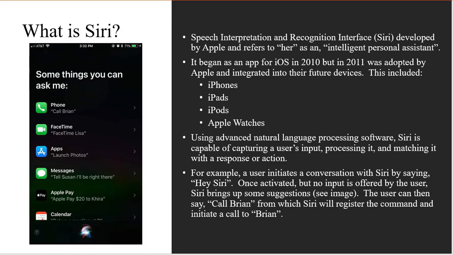Siri is an acronym short for Speech Interpretation and Recognition Interface. This intelligent personal assistant began as an app for iOS in 2010, but was quickly adopted by Apple in October of 2011. Beginning with the iPhone 4S, all Apple devices since 2011 incorporated Siri into their software. Using natural language processing software, Siri can hear a command, process it, and initiate a response or action.